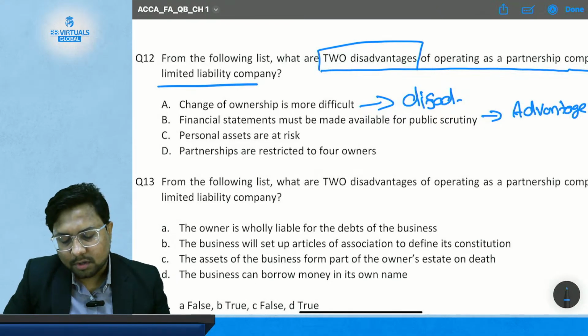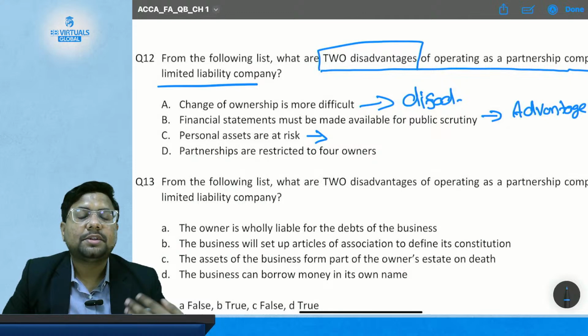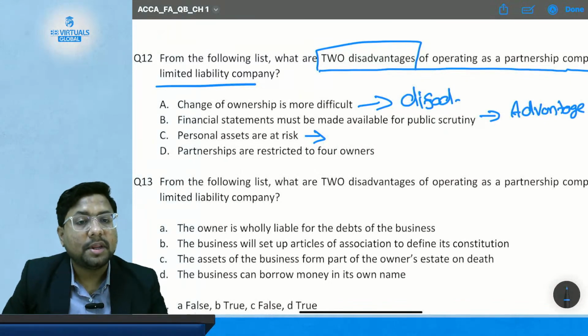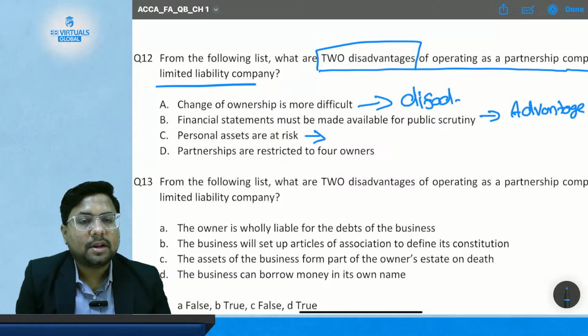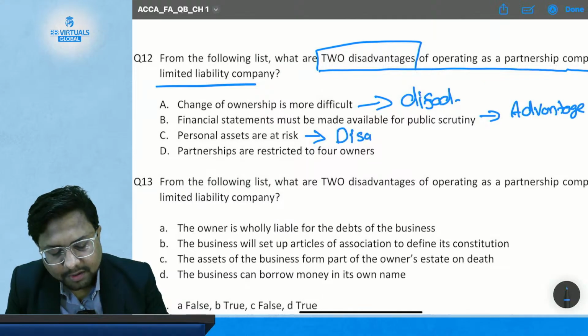Now option C, personal assets are at risk. So where will personal assets become at risk? In company form or in a partnership form? In a partnership form of a business, because their liabilities are unlimited and the owners and business are not separate. So in a partnership form of a business, this is a disadvantage.